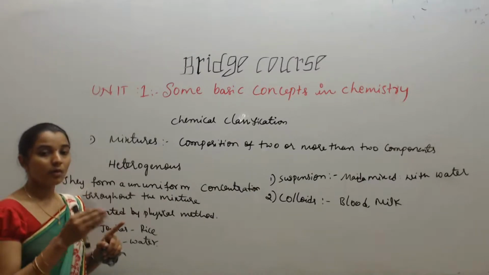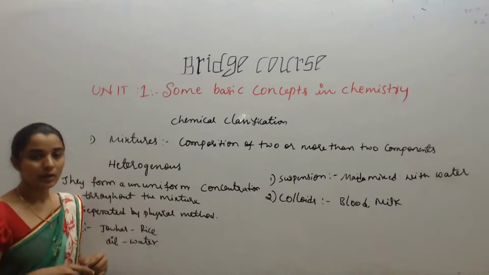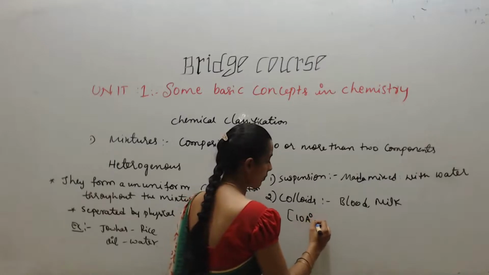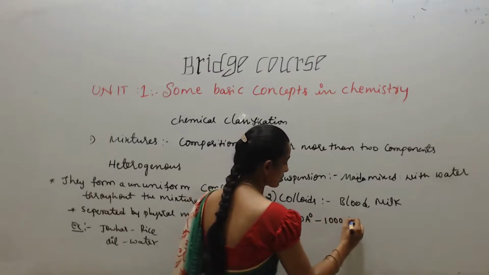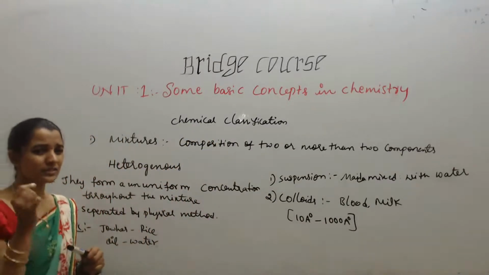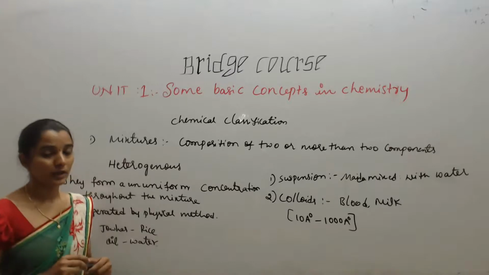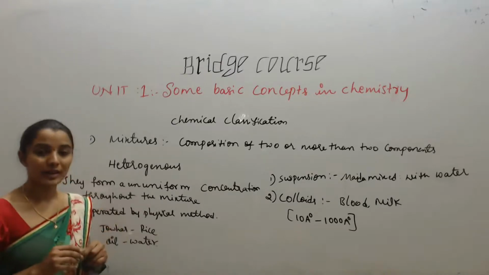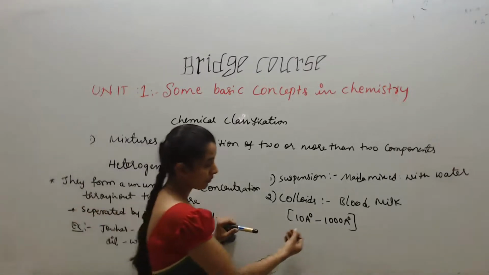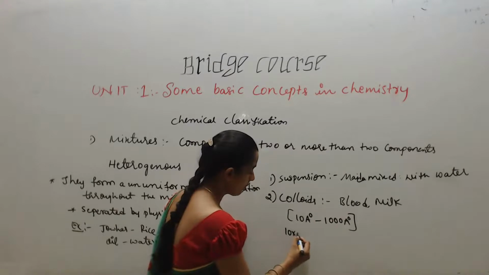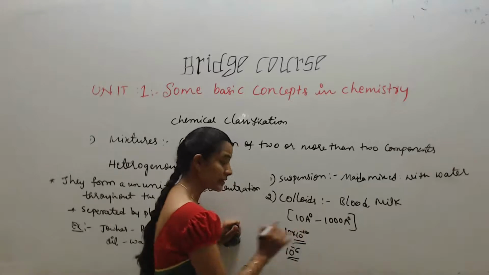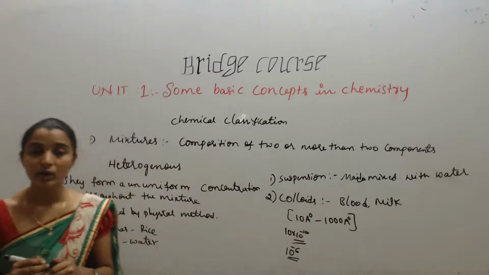We cannot see what ingredients are present in the blood because in colloids, the size of the solute particles is 10 angstrom to 1000 angstrom. Means it is a very minute particle. We cannot see with our naked eyes. Okay, it is very micro, less than micro. Okay, 10 raised to minus 10 it is. Micro means 10 raised to minus 6, it is less than micro. So we cannot see with our naked eyes.